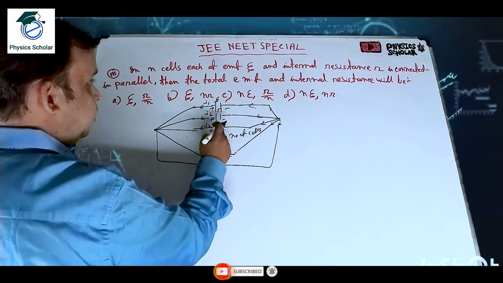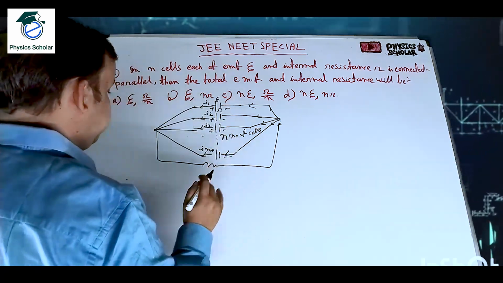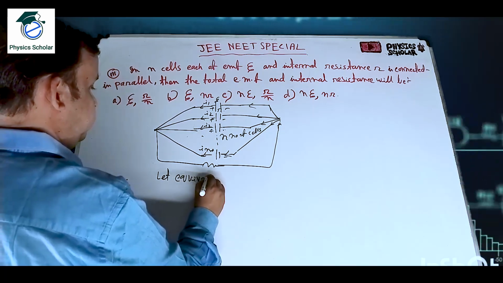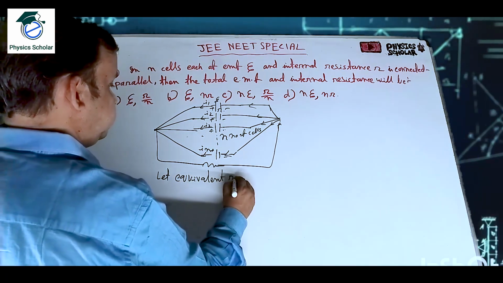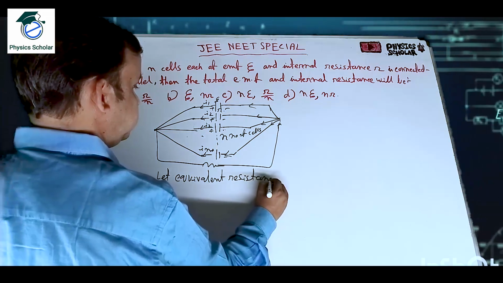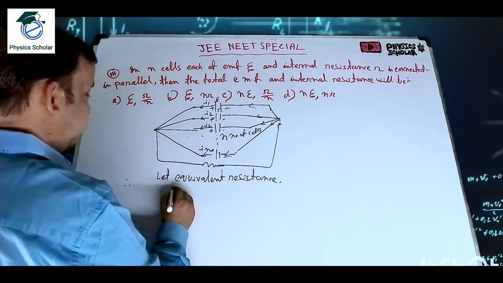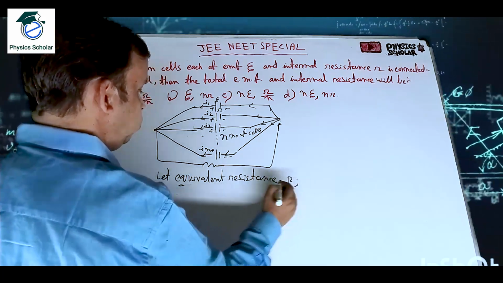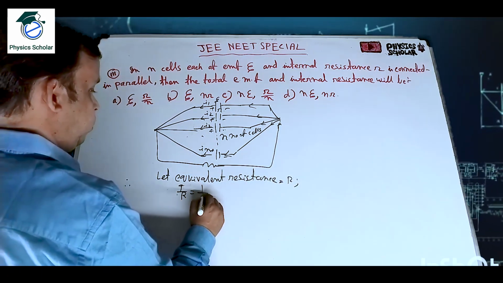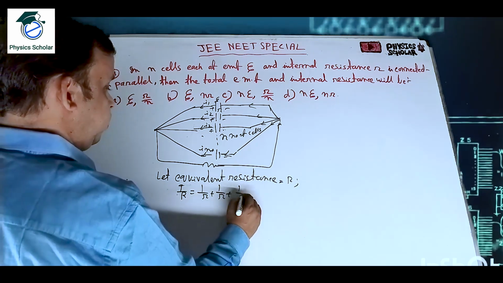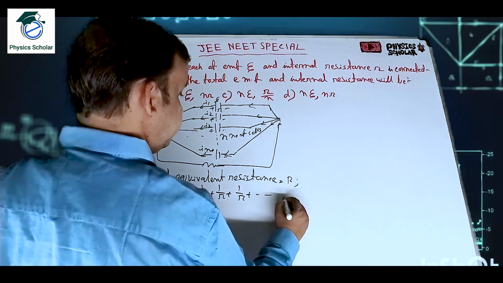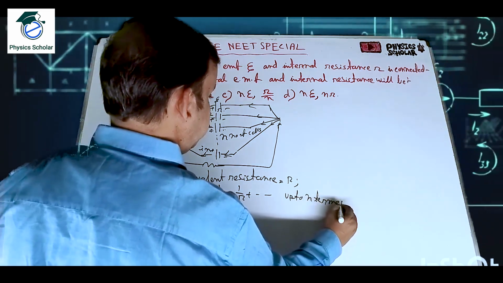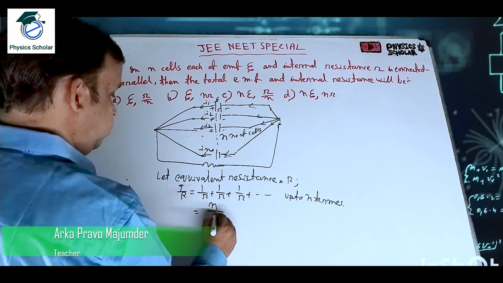So now, as they are connected in parallel, all the internal resistances will be connected in parallel. So let the equivalent resistance be capital R. What can we write? 1 by capital R is equal to 1 by small r plus 1 by small r plus 1 by small r, up to n terms, which is equal to n by small r.